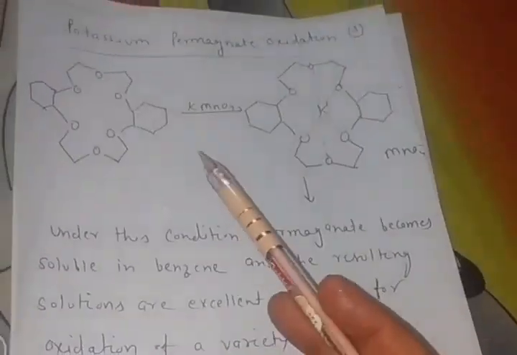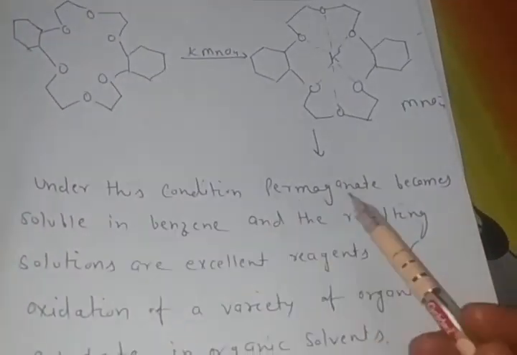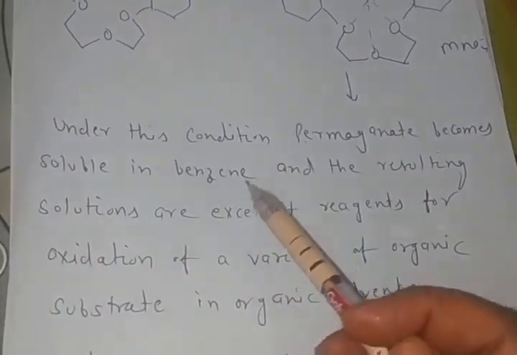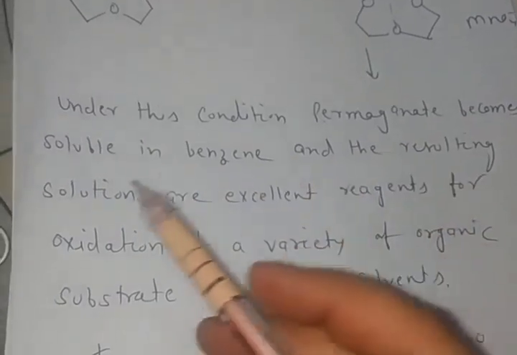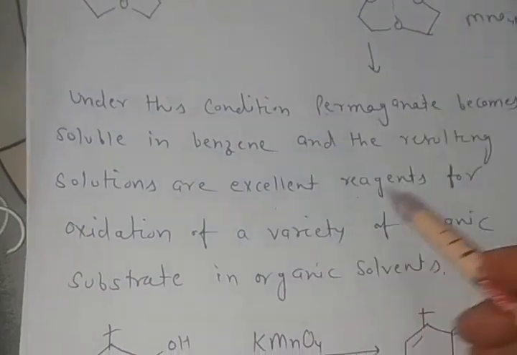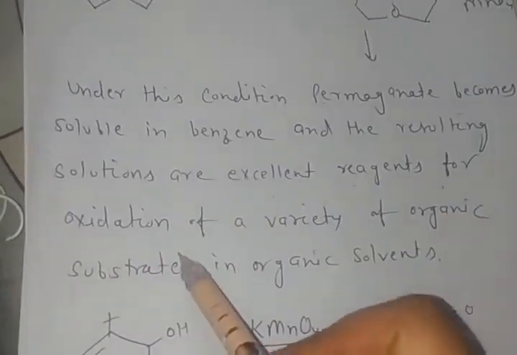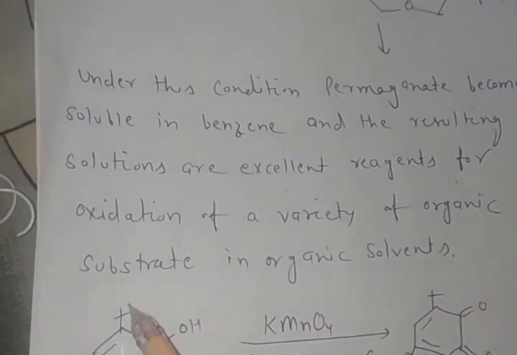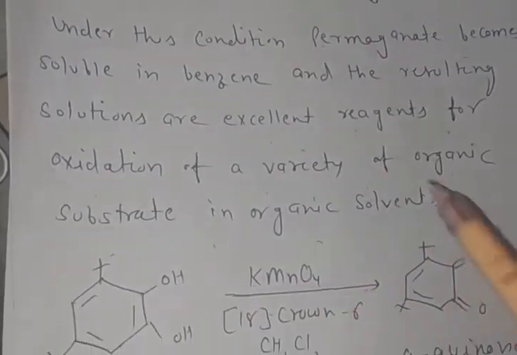But in the presence of crown ether, permanganate becomes soluble in benzene and other solvents and the resulting solutions are excellent reagents for oxidation of a variety of organic substrates in organic solvents.